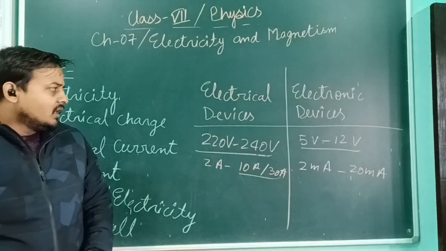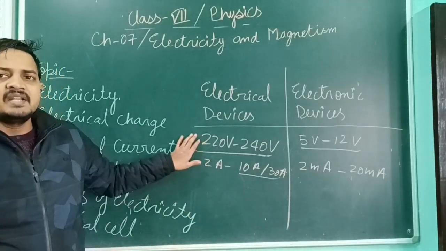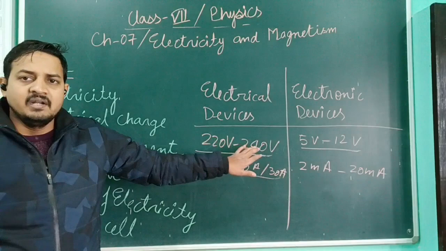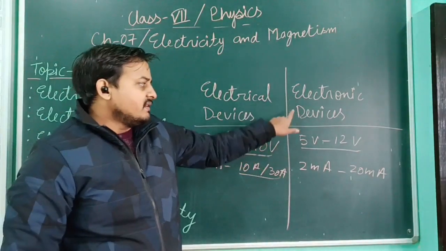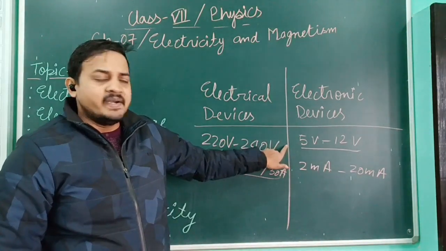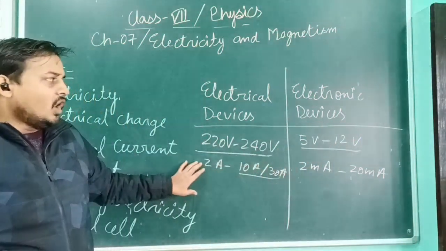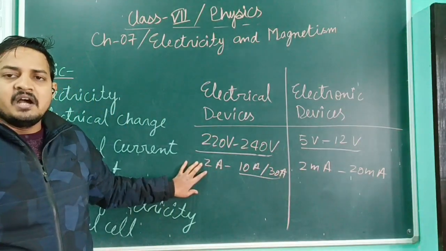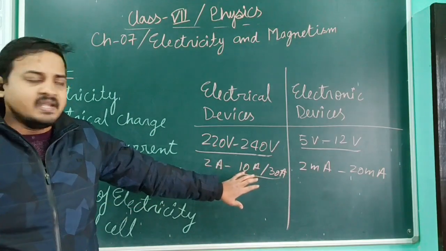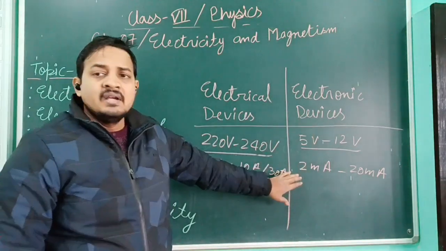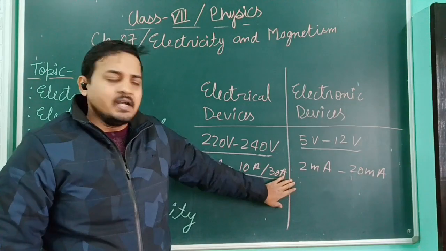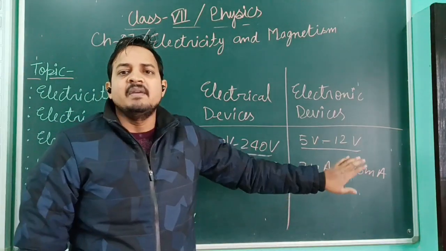Okay, one more time. All the electrical devices are operating on 220 volt to 240 volt. But what about the electronic devices? These devices are operated on 5 volt to 12 volt. Now the second point: all the electrical devices are operated on 2 ampere to 30 to 40 ampere. And what about the electronic devices? These devices are operated on 2 milliampere to 20 milliampere.